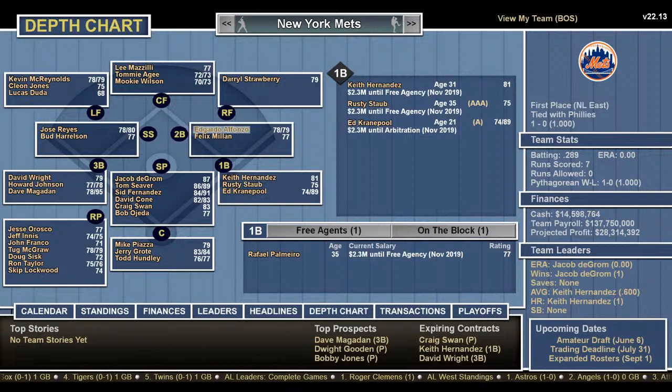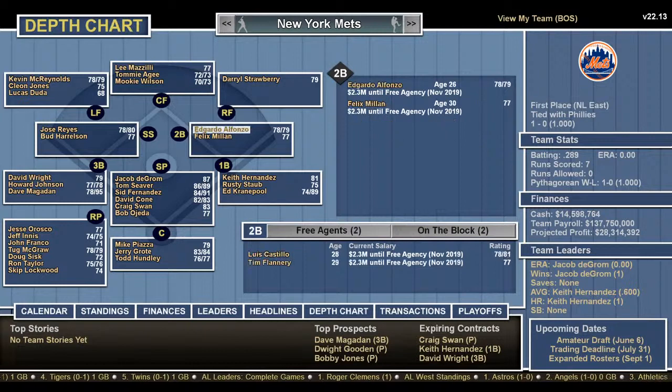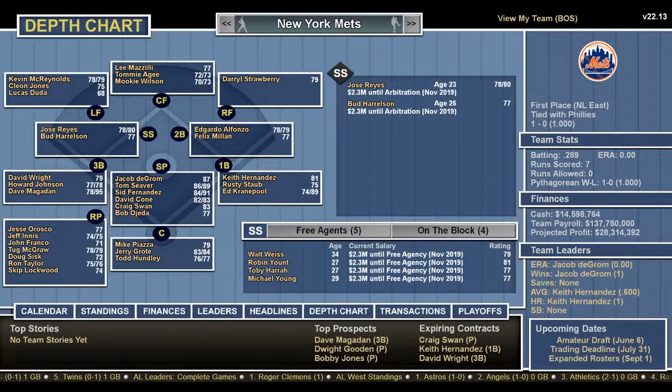Second base, Edgardo Alfonzo and Felix Millan. You definitely got to go with Alfonzo there. Much better offensive player. Jose Reyes and Bud Harrelson at short. You got to go with Reyes. Third base, you have David Wright, Howard Johnson, and Dave Magadan. But the strength of this team is going to be the pitching staff.